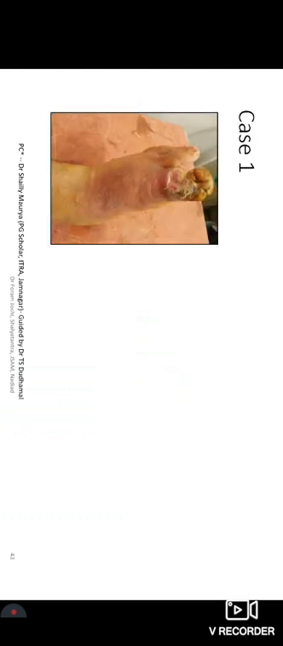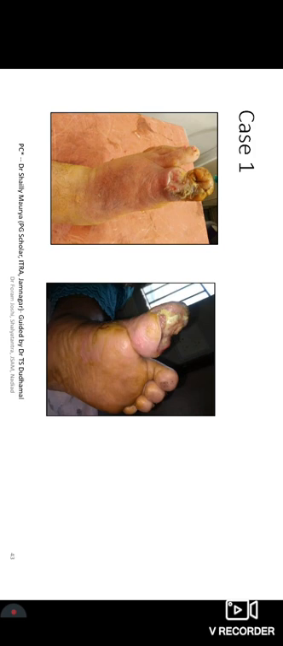Then we are going to see some of the cases. This was the case we received in IPGT and RA. You can appreciate that there is no nail bed, there is no nail. The case had already progressed to the asthi level, and the plantar side of the case was looking like this.